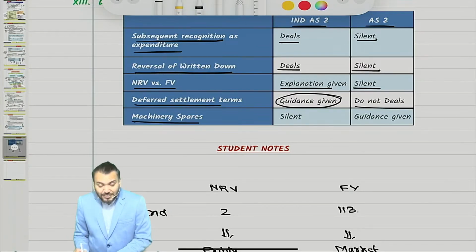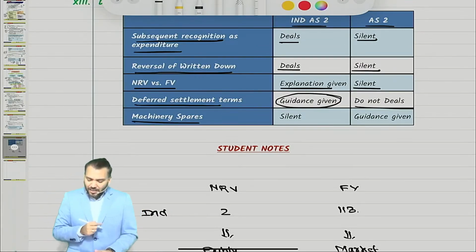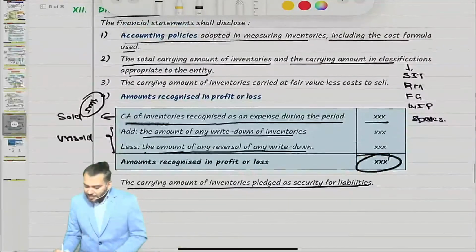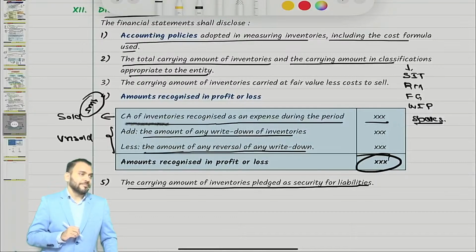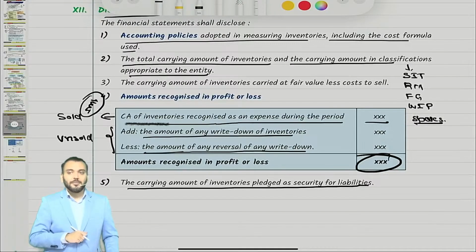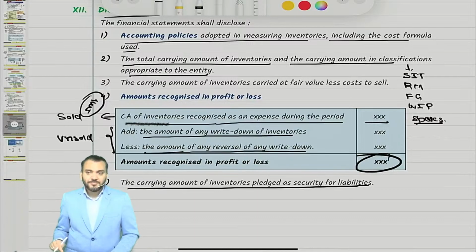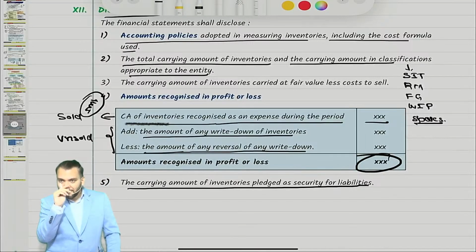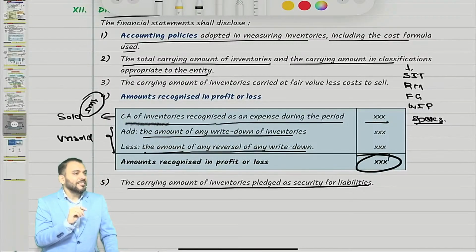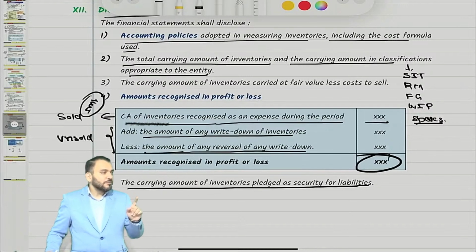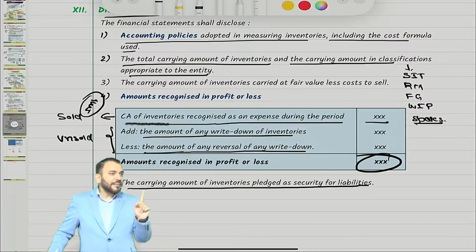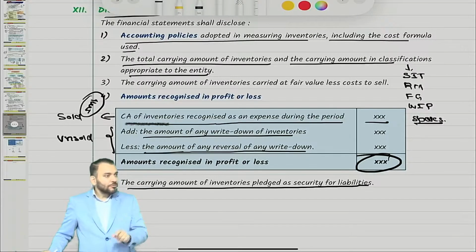Machinery spares. I have written spares, but you have not asked me, so why have you written it? Intentionally I have written it. Look, I have written, you have also written. Have you written spares? You have not written this. There is one rule: whatever I am writing, in good handwriting, write it down. Why have you not written?